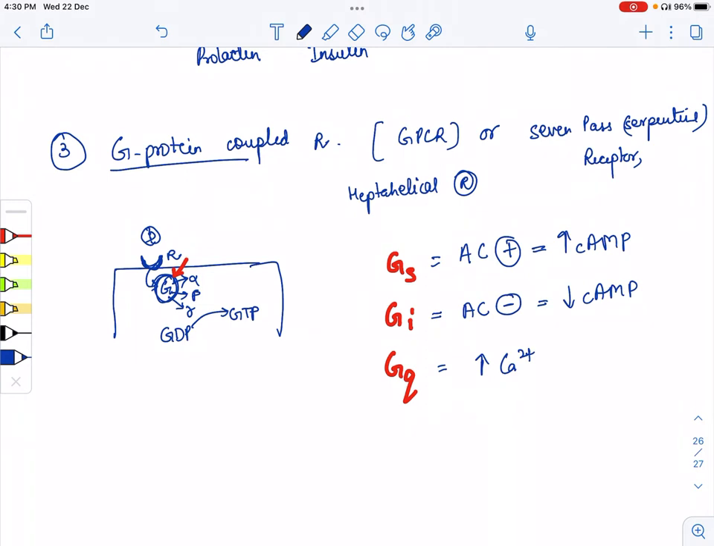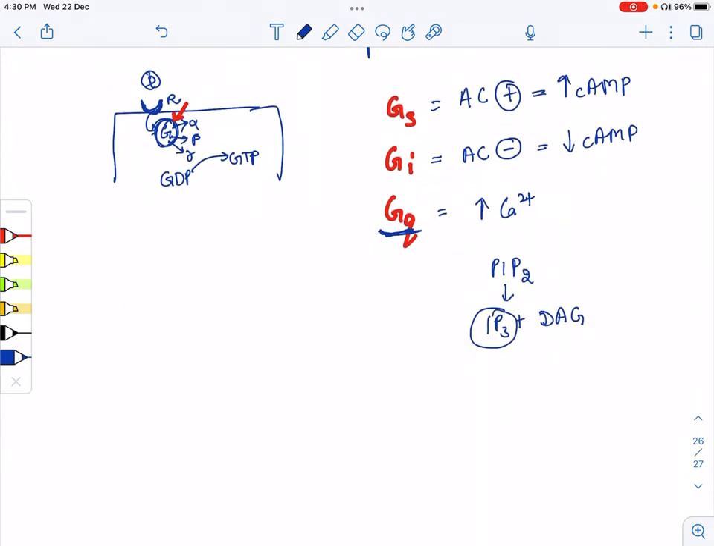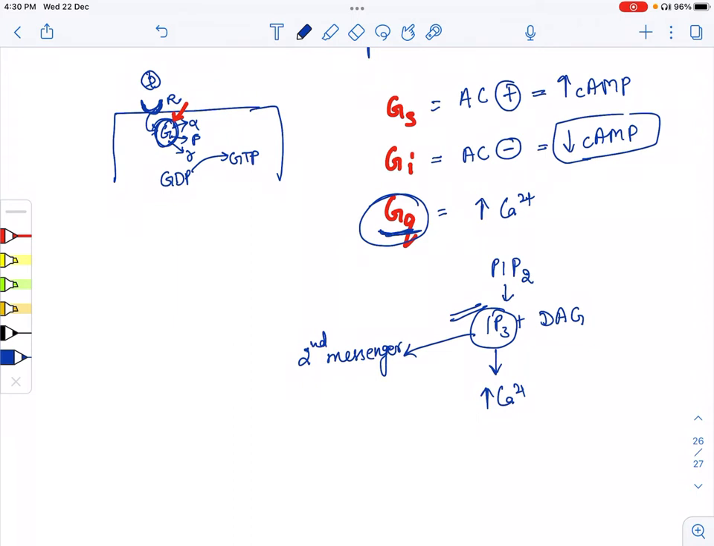How does it increase the calcium ion? GQ has PIP2 and it converts PIP2 into IP3 plus diacylglycerol. It breaks down the PIP2, and IP3 will increase the calcium, and IP3 here acts as the second messenger. Here the second messenger is IP3, not cyclic AMP. Please remember, the second messenger in the GQ form is IP3. So in this way it works.